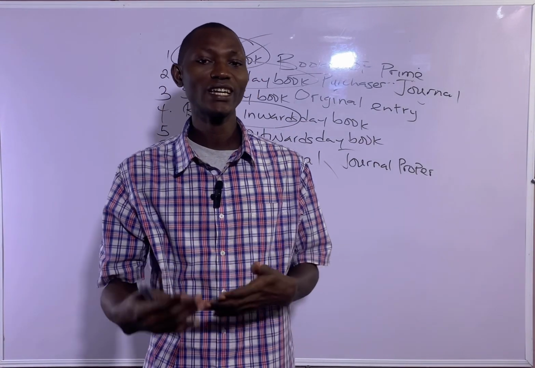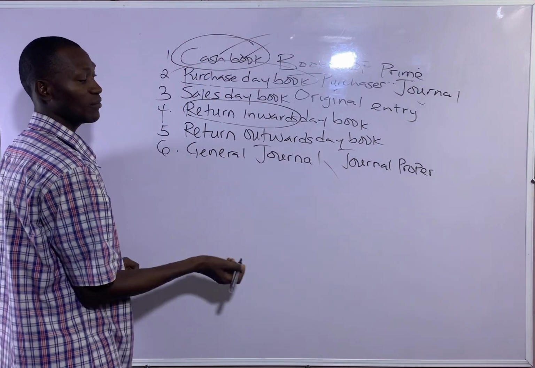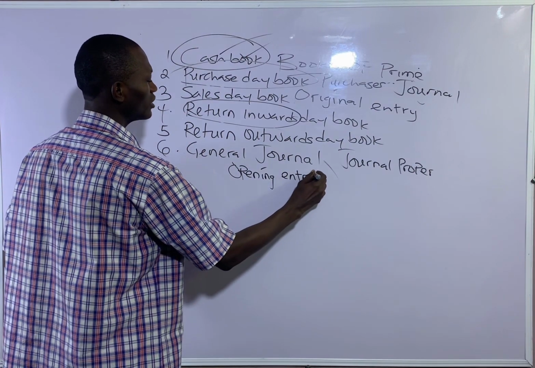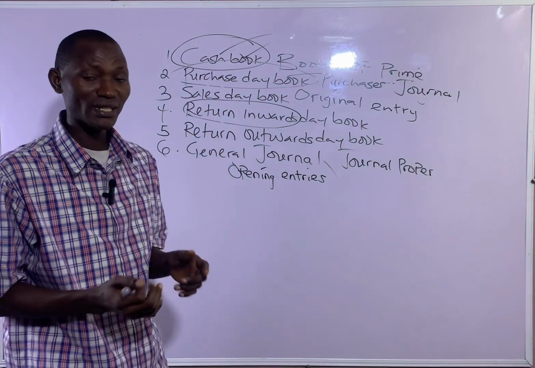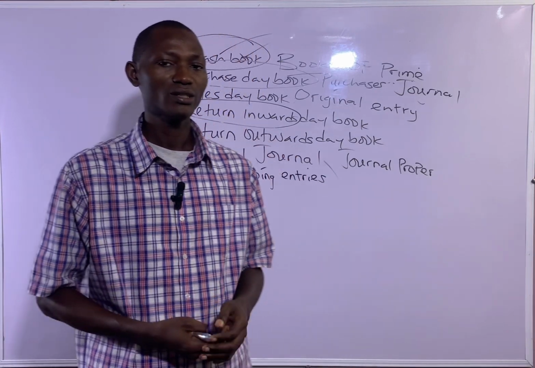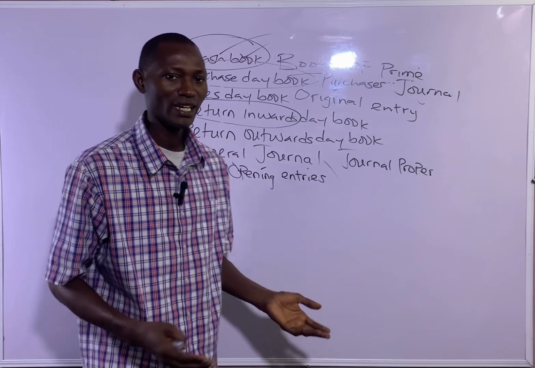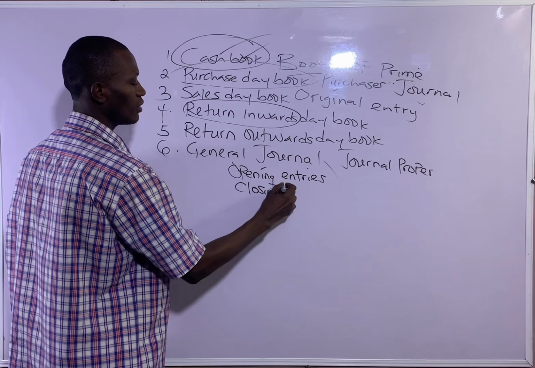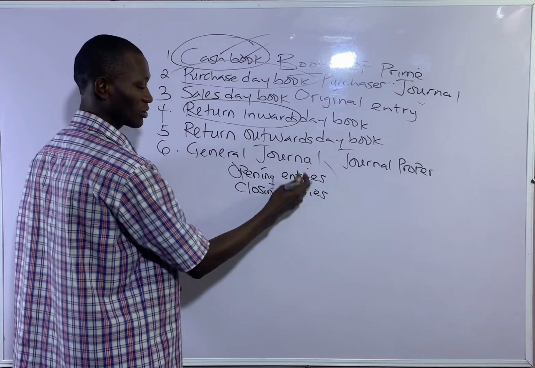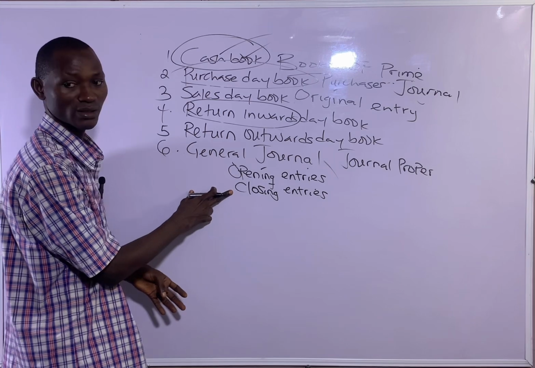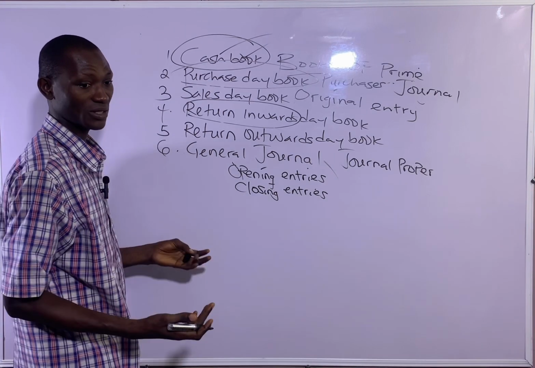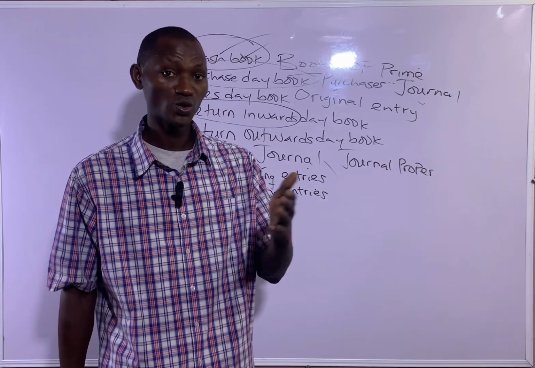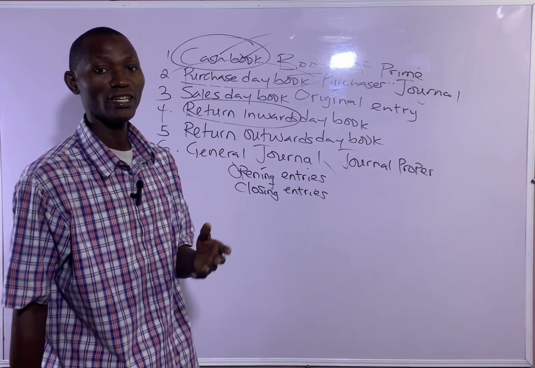For example, the uses of journal. That means what journal is used for. Number one is that it can be used to record the opening entries of the business. Opening entries of the business are those items you start your business with, like stock, debtors, assets, and so on and so forth. Then you can also use it to record the closing entries of the business. The difference between opening and closing is just that this one is opening, while this one is closing. What you end your business with at the end of the financial year, which is usually 12 months. So the financial year or accounting year is 12 months.